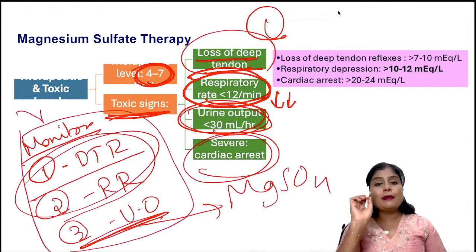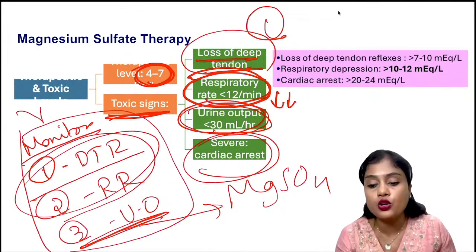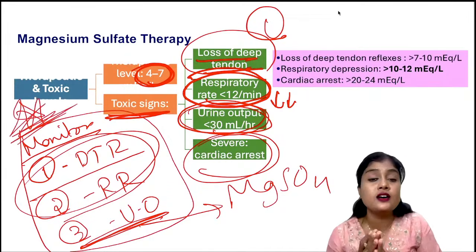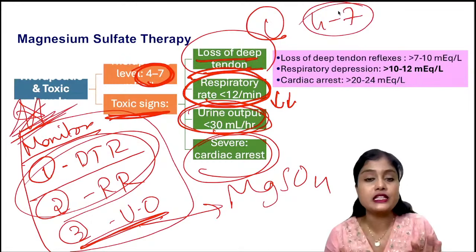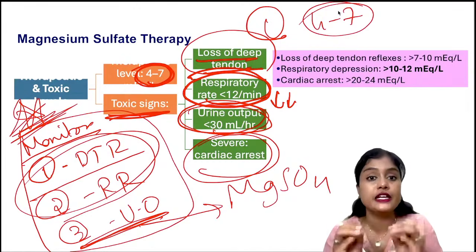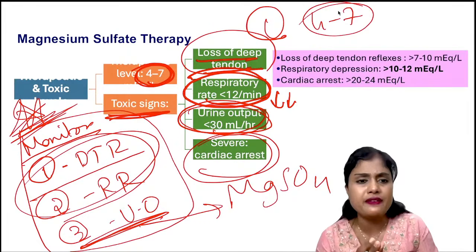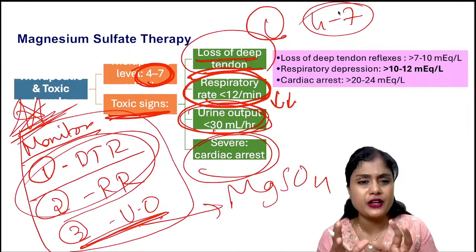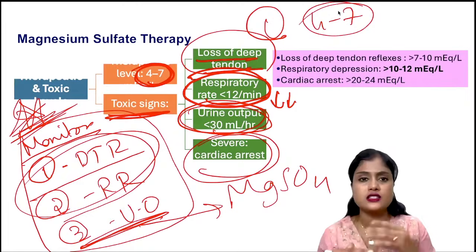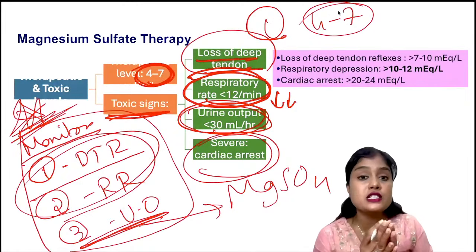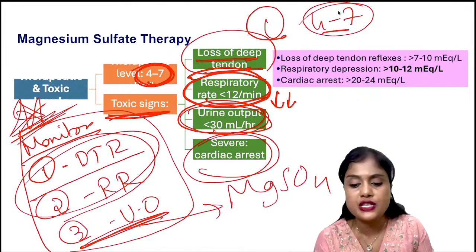Coming to the magnesium sulfate levels, we said 4 to 7 milliequivalents is the therapeutic range. Here nothing will happen. It is good and gives relief from eclampsia or even imminent eclampsia. Why are we so scared to give magnesium sulfate, and why do we monitor so much? Not other drugs, like labetalol, we don't monitor. Why? Because it has a narrow therapeutic range. 4 to 7, it is all good.